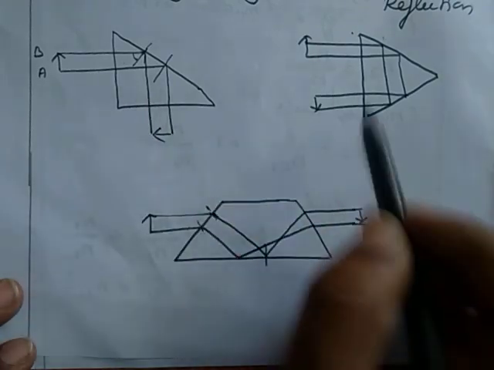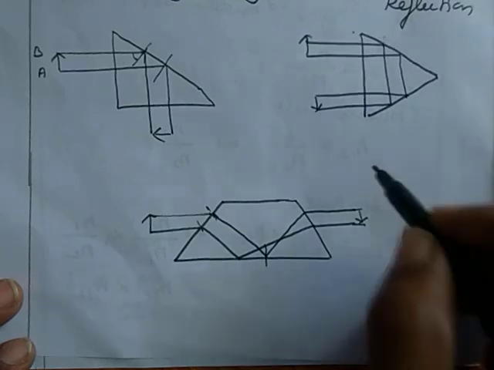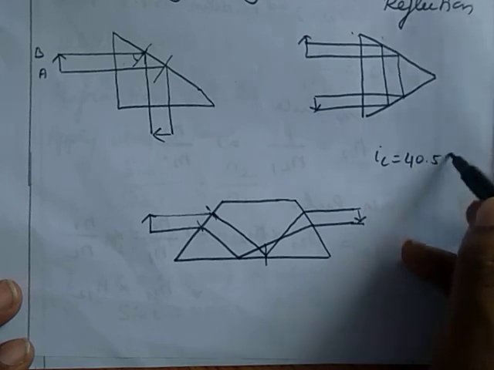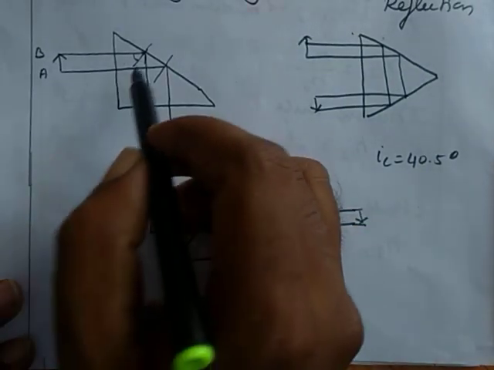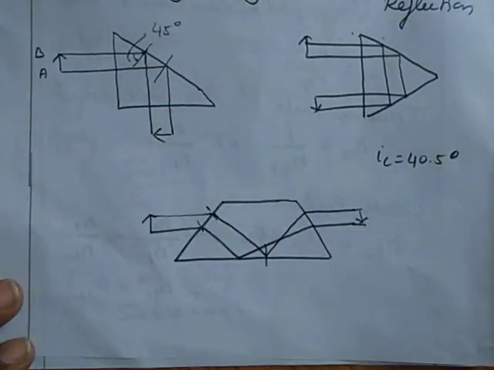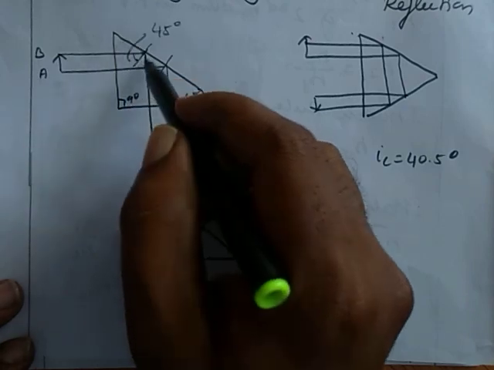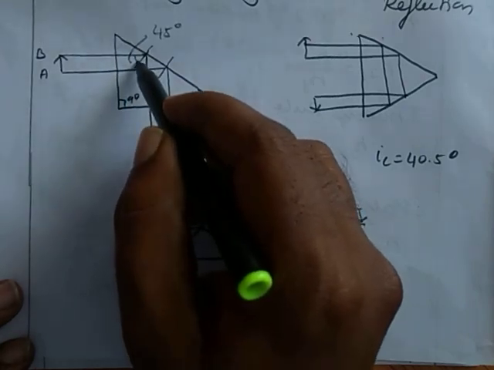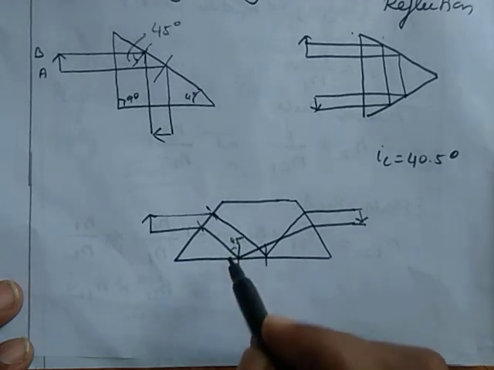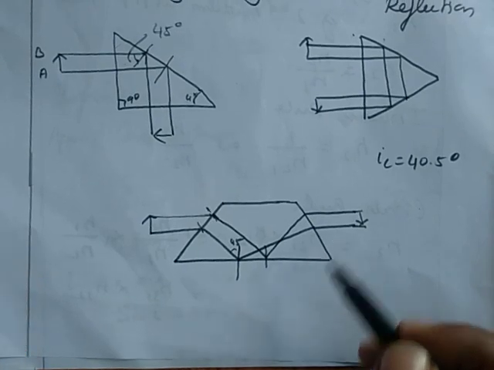This type of prisms are made of crown glass. This crown glass has a critical angle of 40.5 degrees. But here the angle of incidence is approximately 45 degrees. See, this is 90 degrees, this is 45 degrees, this is also 45 degrees, so the angle of incidence must be 45 degrees. Here also it is 45 degrees, so the angle of incidence is greater than the critical angle, so it is totally internally reflected.